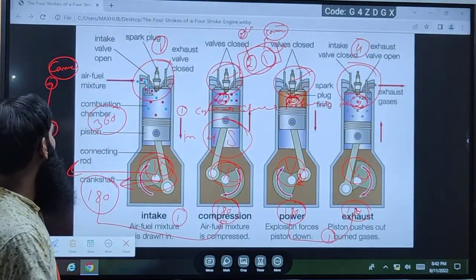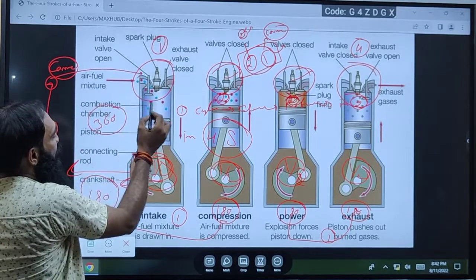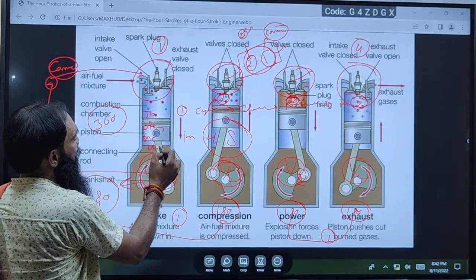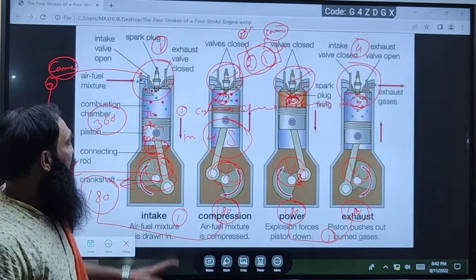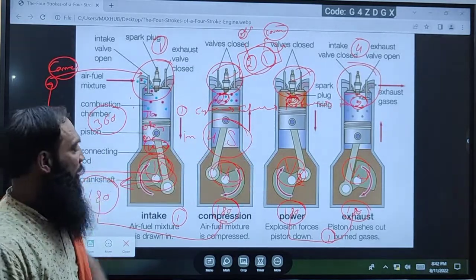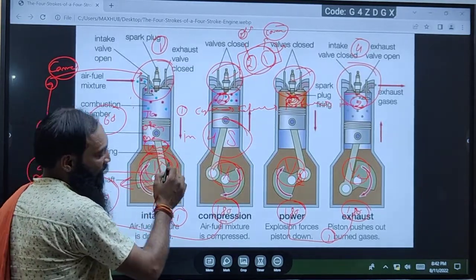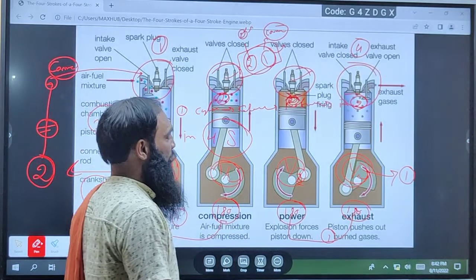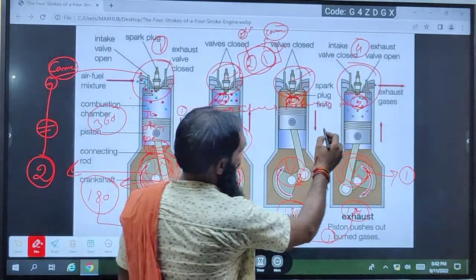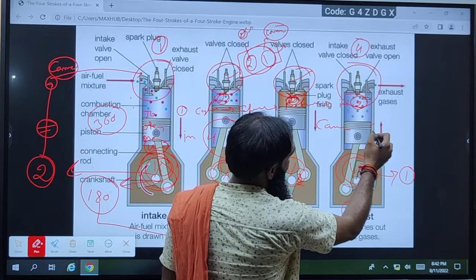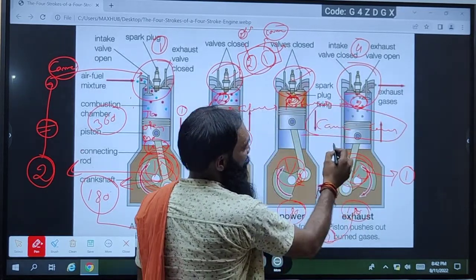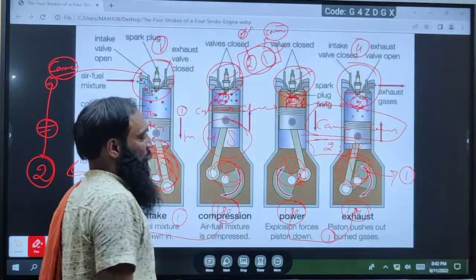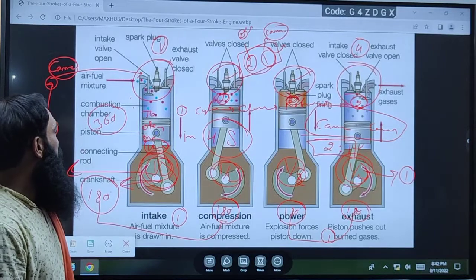So the use of the cam is to open the valve, and the valve will be open in only two strokes, and these two strokes are half and half of the rotation. They have one rotation. So we can say the crank and cam rotation ratio is 2:1.